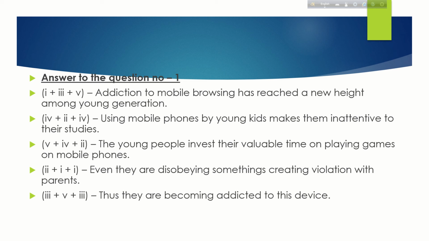Number 4, 2 plus 1 plus 1, even they are disobeying some things, creating violation with parents. And last one, 3 plus 5 plus 3, thus they are becoming addicted to this device.